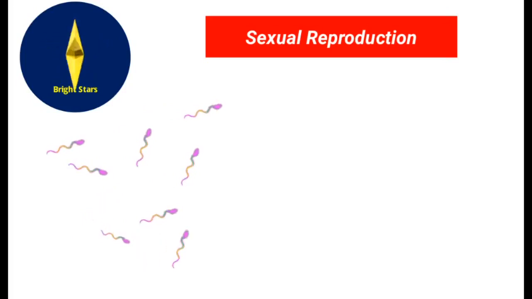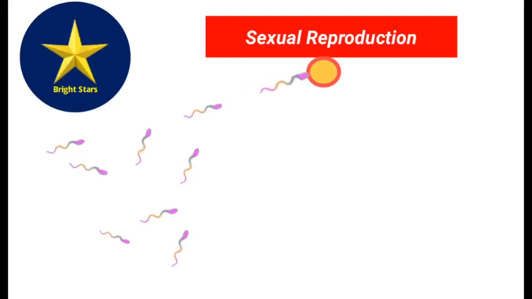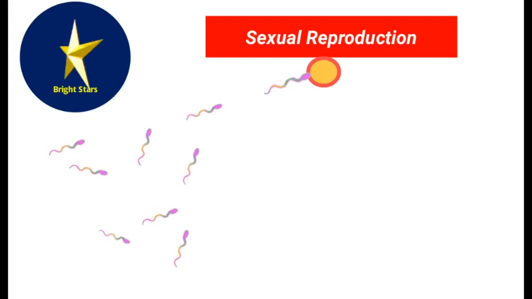Let's see the process once again. Sperms. A number of sperms are produced by the male organism. All sperms move towards the female cell called egg or ovum. One strong, energetic sperm gets united with the female cell.